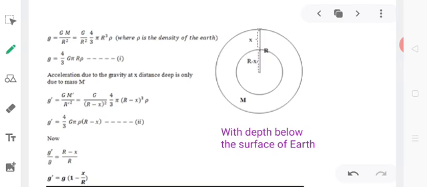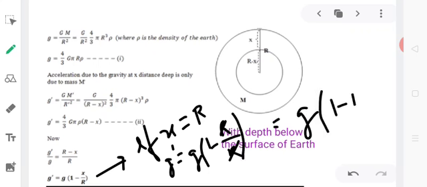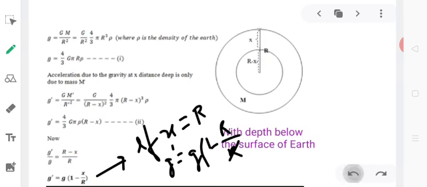So this means, using this particular formula, if we reach the center of the Earth, then x will be equal to r. So just imagine g dash will be equal to g (1 minus r by r). So that will be equal to g (1 minus 1), and that will be equal to g into 0. So it will give us 0. This means at the core of the Earth, the value of acceleration due to gravity is equal to 0.